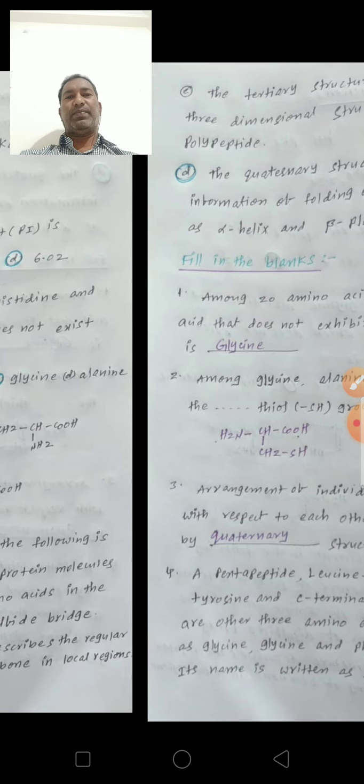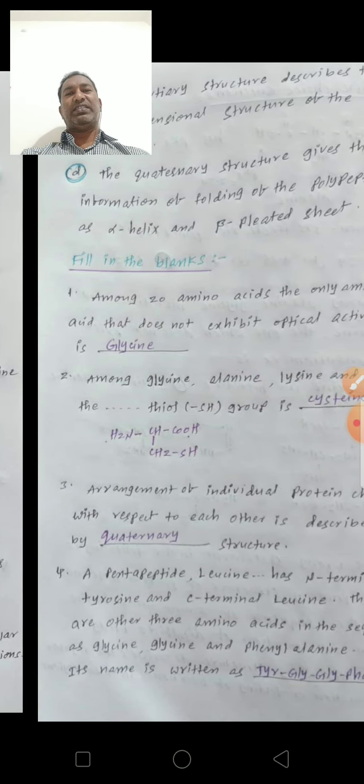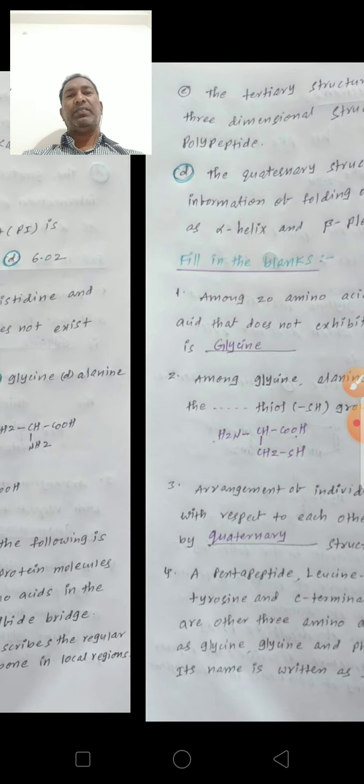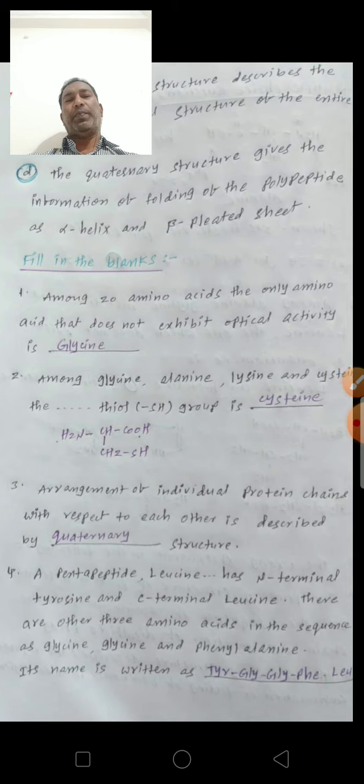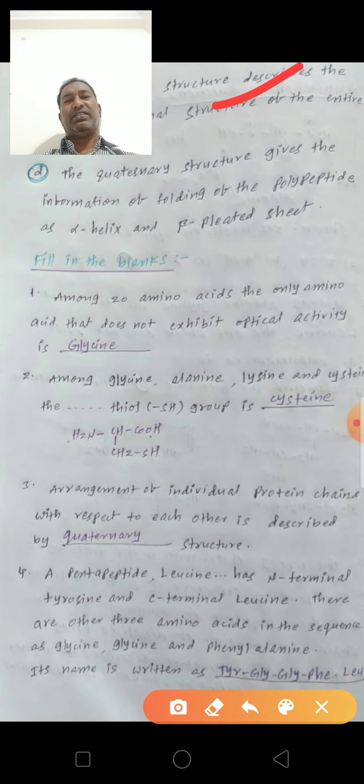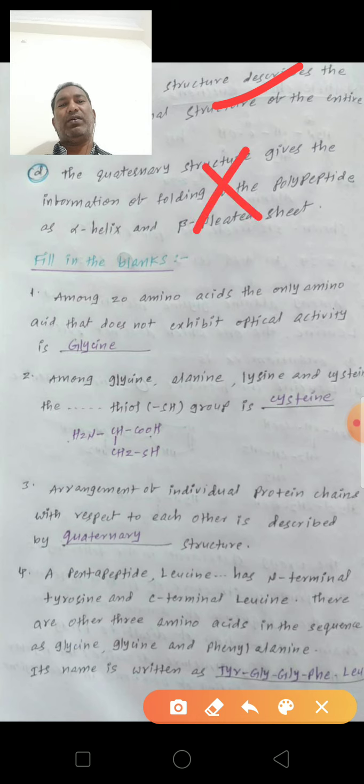This is also correct. The tertiary structure describes the three-dimensional structure of the entire polypeptide. This is also correct. The wrong statement is that the quaternary structure gives the information of folding of the polypeptide as alpha helix and beta pleated sheet.